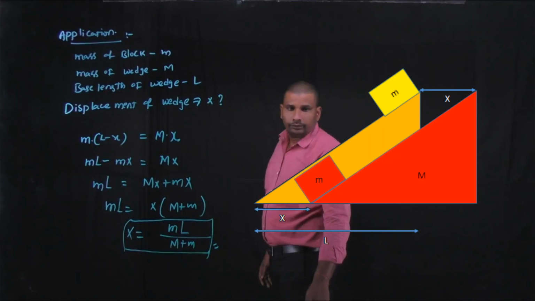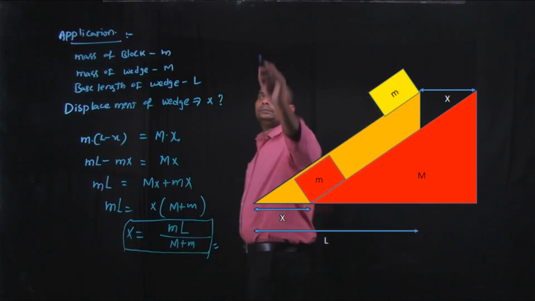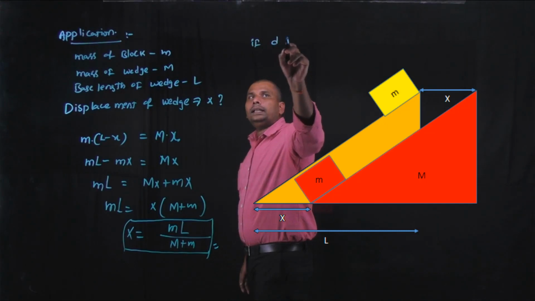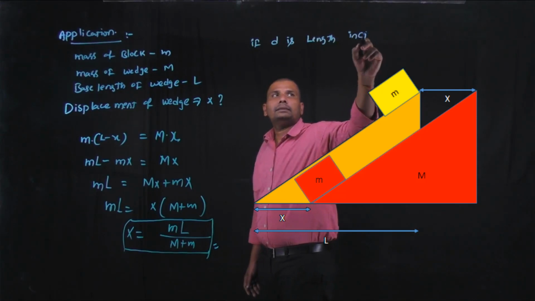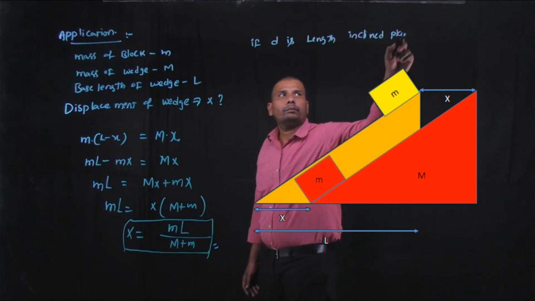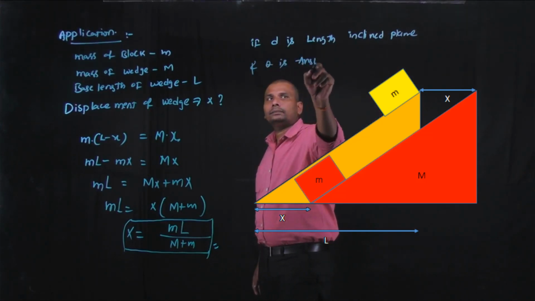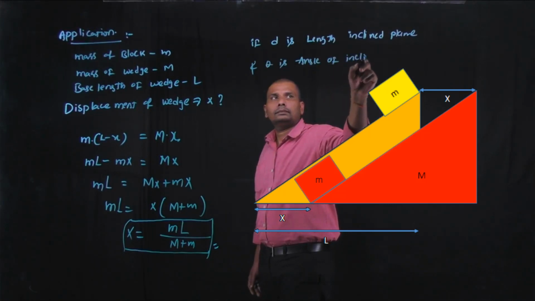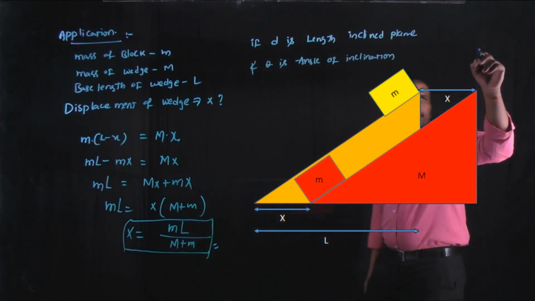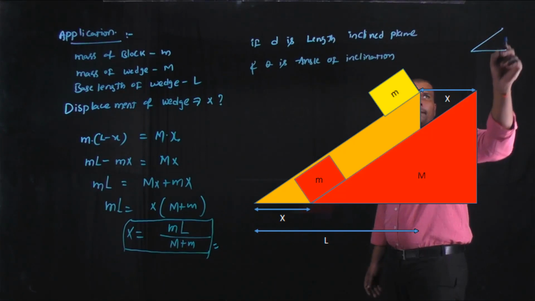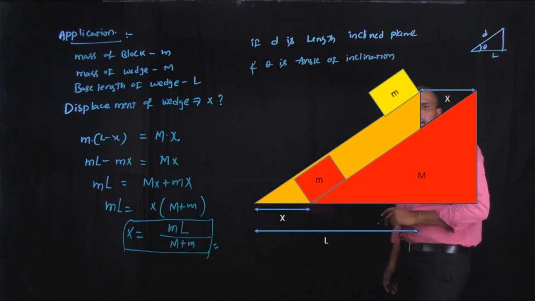In this, if d is the length of the inclined plane and theta is the angle of inclination, then it is a right angle triangle like this: this is d and this is L, and here the angle of inclination is theta.